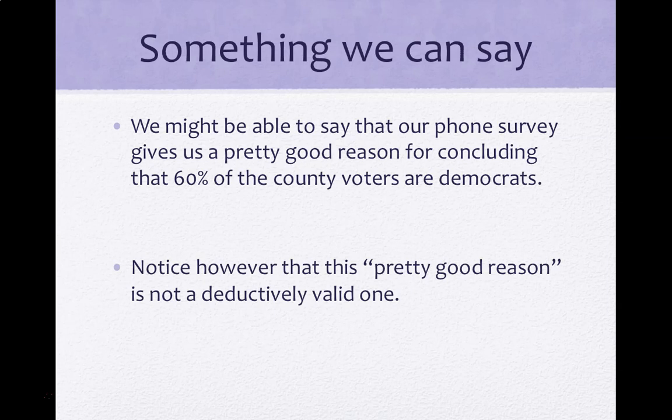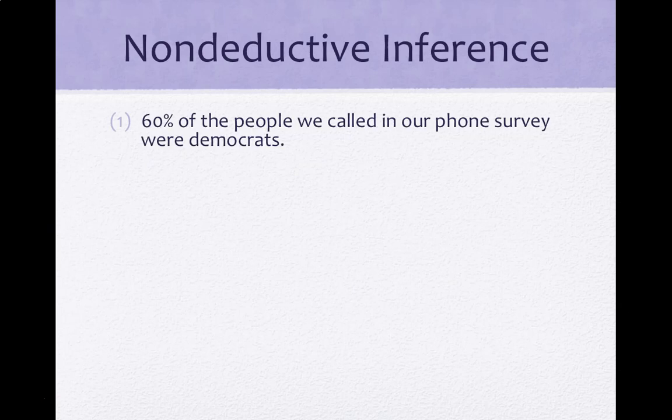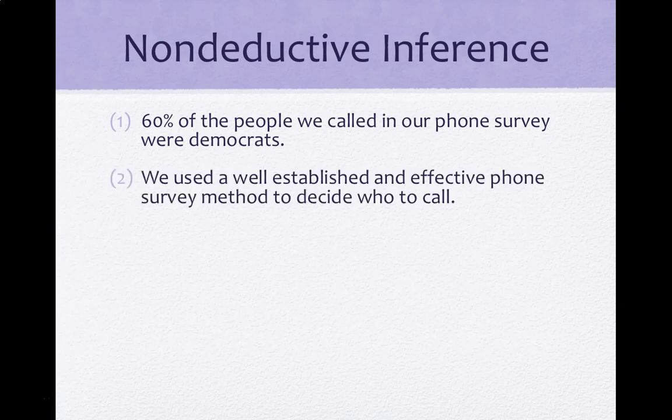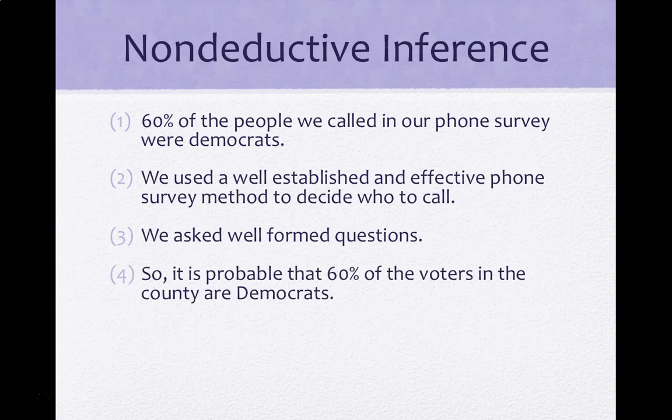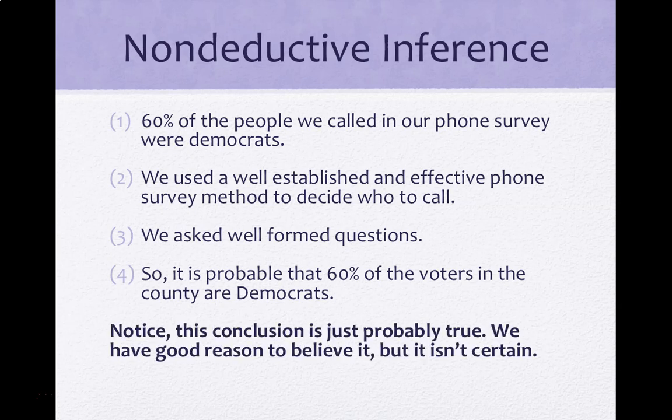Notice, however, that this pretty good reason is not a deductively valid one. Okay, here's a non-deductive inference. 60% of the people we called in our phone survey were Democrats. We used a well-established and effective phone survey method to decide who to call. We asked well-formed questions. So, it's probable that 60% of the voters in the county are Democrats. Notice that this conclusion is just probably true. We have good reason to believe it, but it isn't certain.